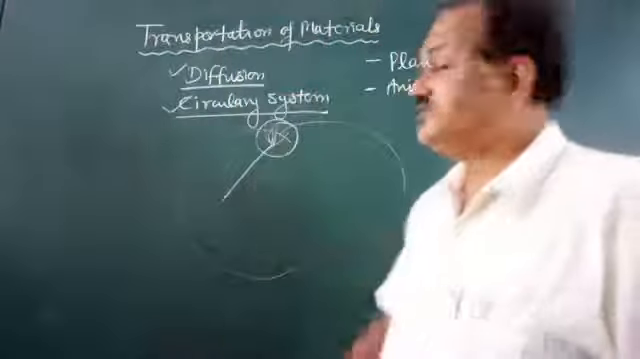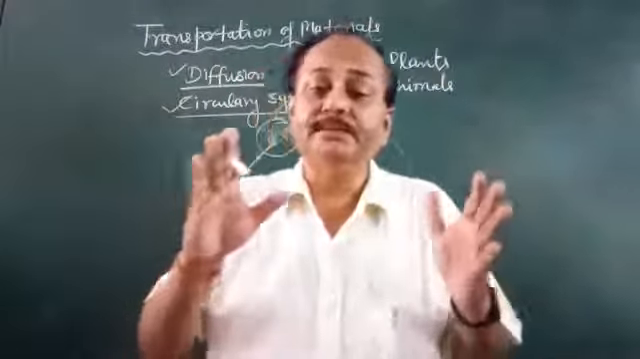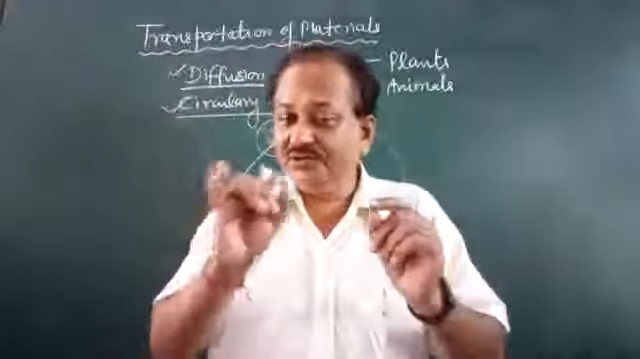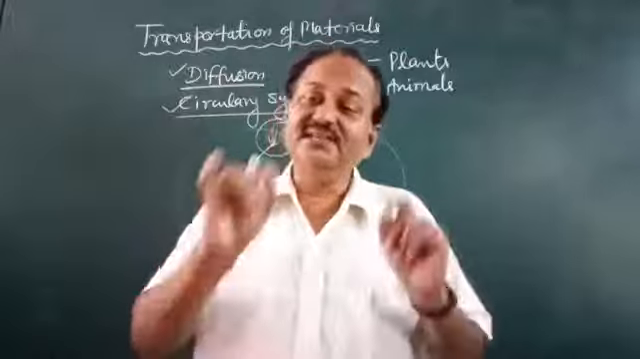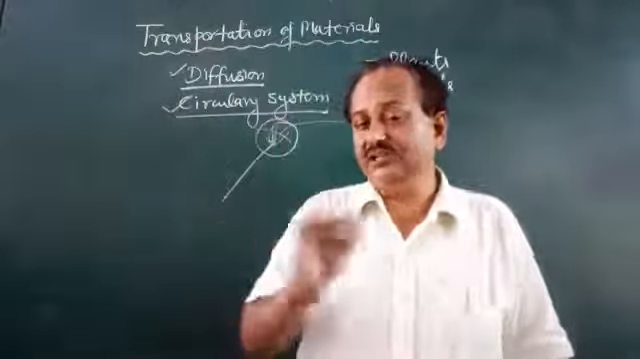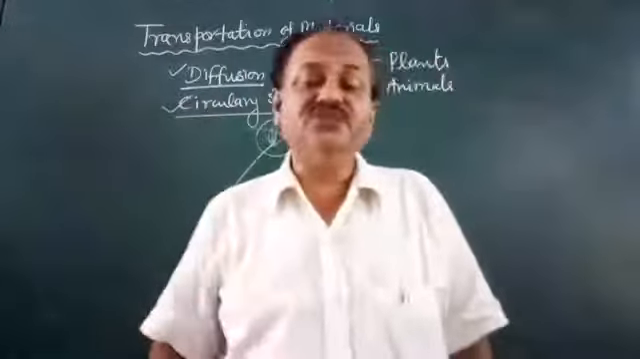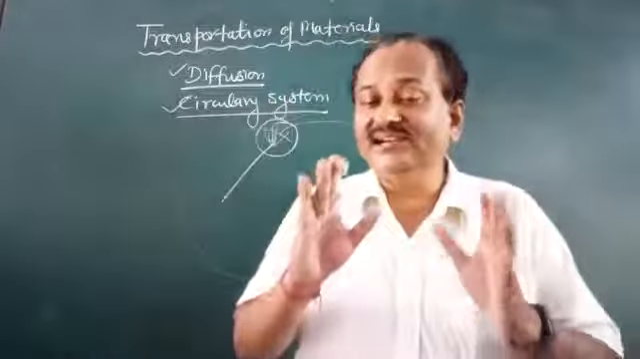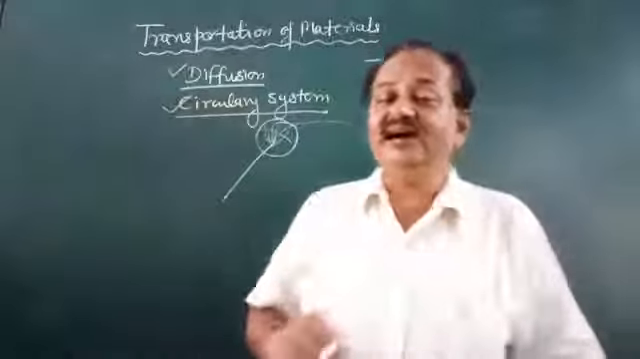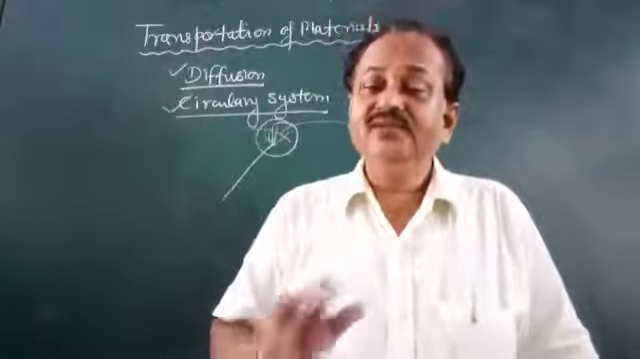Now the second is the circulatory system. In animals there are blood vessels, veins and arteries, which carry the blood from one place to another. You will see this in detail later on. Similarly, in plants also there are different channels, just like arteries and veins, and they are called xylem and phloem.